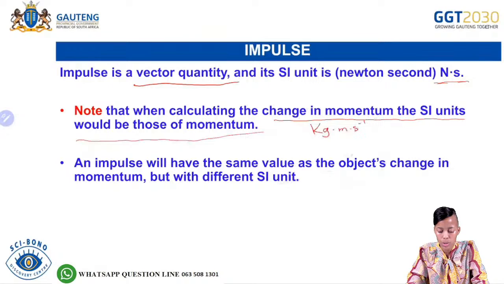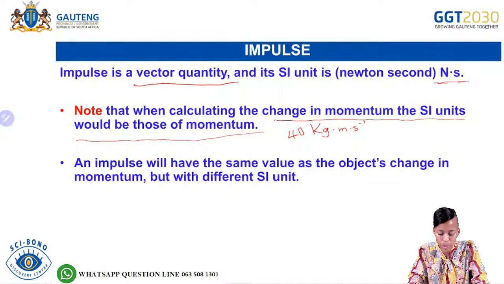Okay? So let's say we calculated the momentum, and our answer for that momentum is maybe 40 kilogram meters per second. If the question now says calculate the impulse, what would the units be?